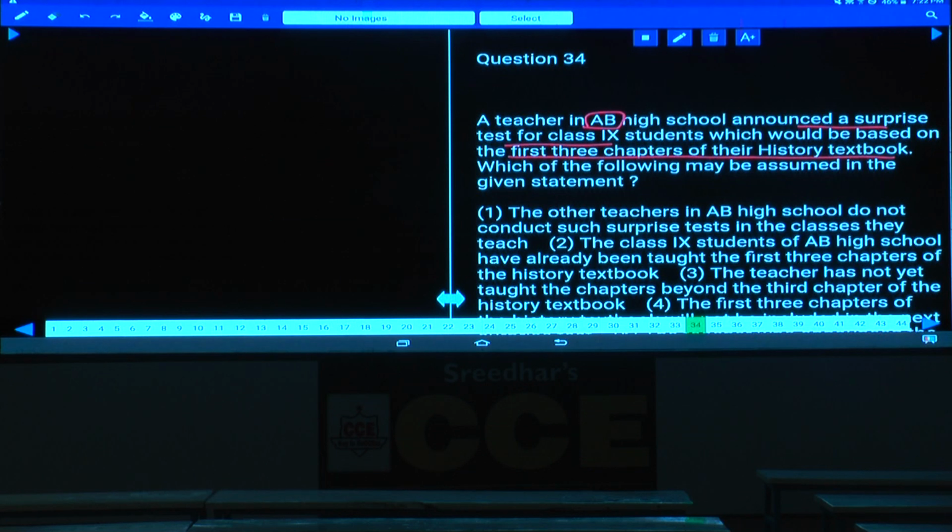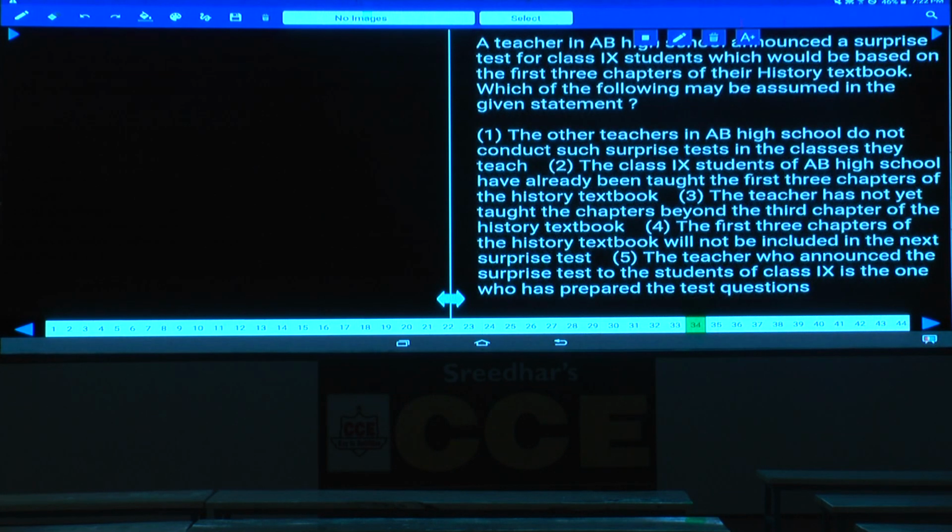Then which of the following may be assumed in the given statement? Assumption. Now, whose assumption should be taken here? The teacher's assumption before deciding this should be considered. What is the reason behind this teacher putting a surprise test?